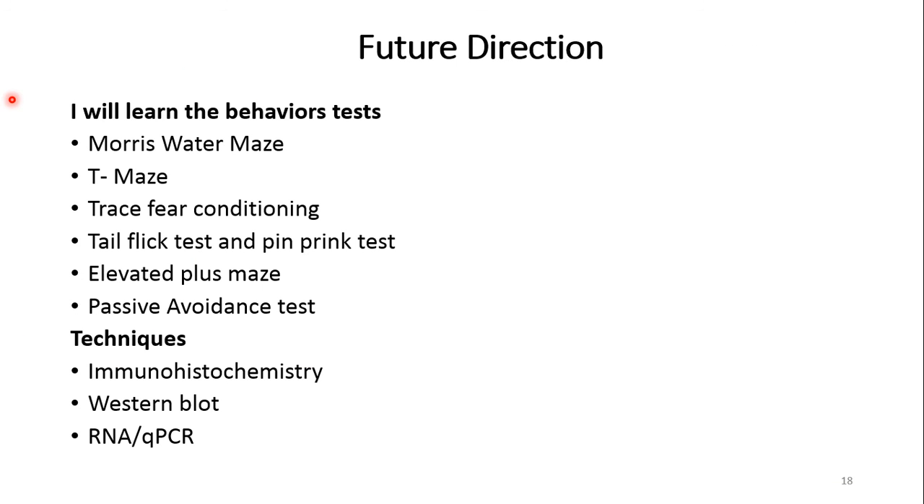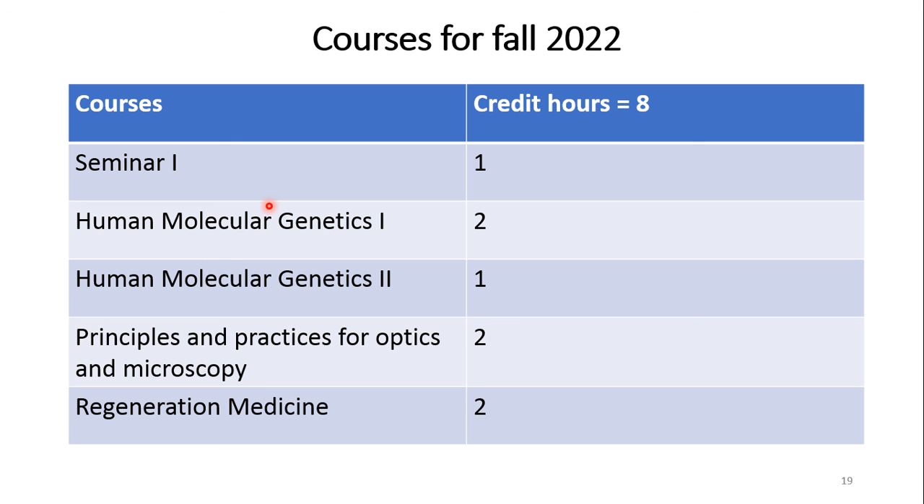Along with this project, I will learn about different techniques. These are Morris water maze, T maze, trace fear conditioning, tail flick test, pin prick test, elevated plus maze, and passive avoidance test. I will learn about techniques like immunohistochemistry, Western blot, and qPCR. And in the upcoming semester I will select courses of 8 credit hours to complete my graduation criteria.